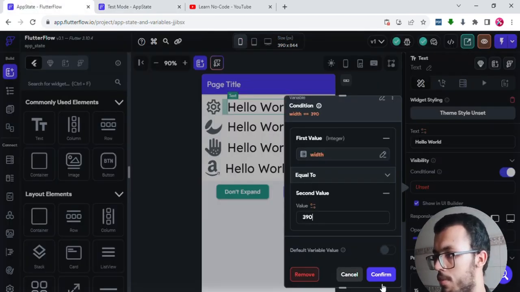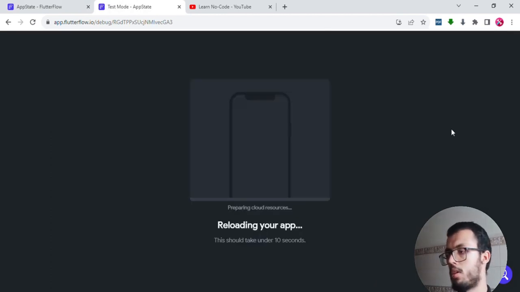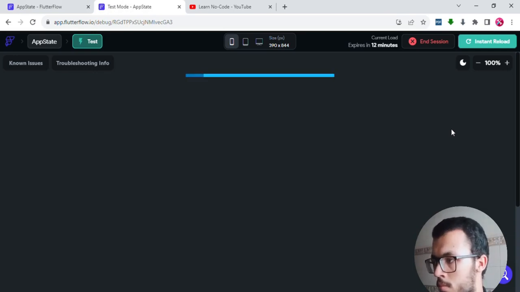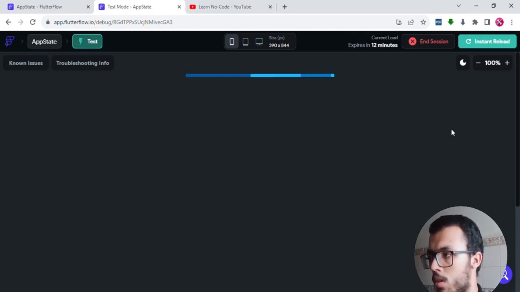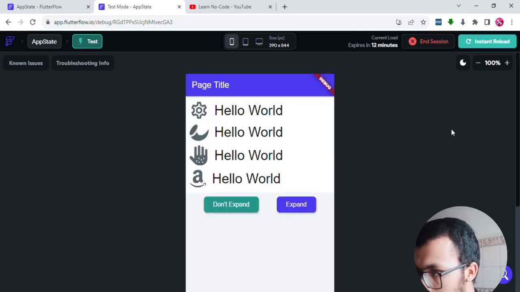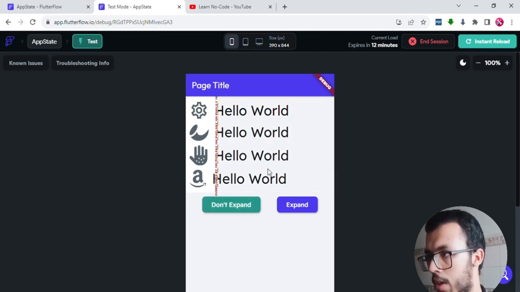Let's confirm that and reload, and you will see that it works. At the beginning, as I told you, it is taking 390 in the width, for the container of course. I will expand it, nothing will happen, we don't expand it, and we still have the same issue.